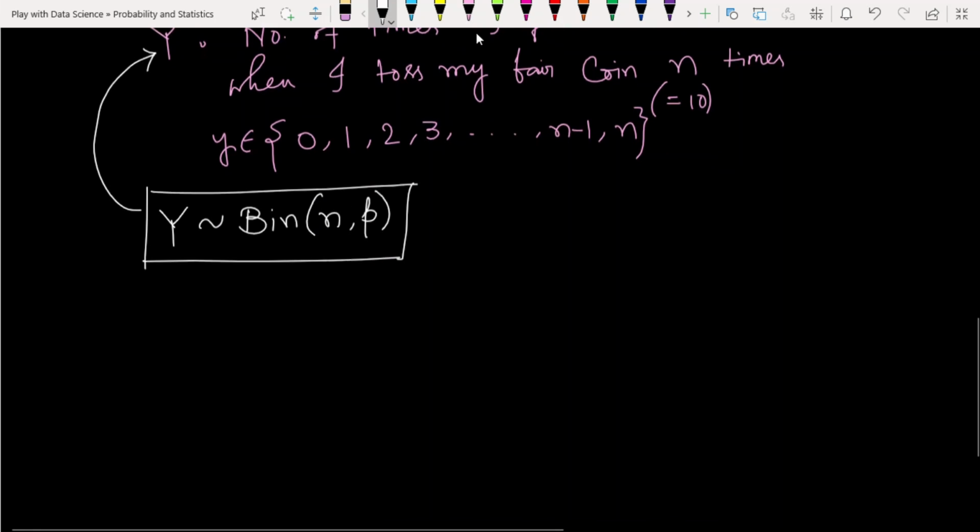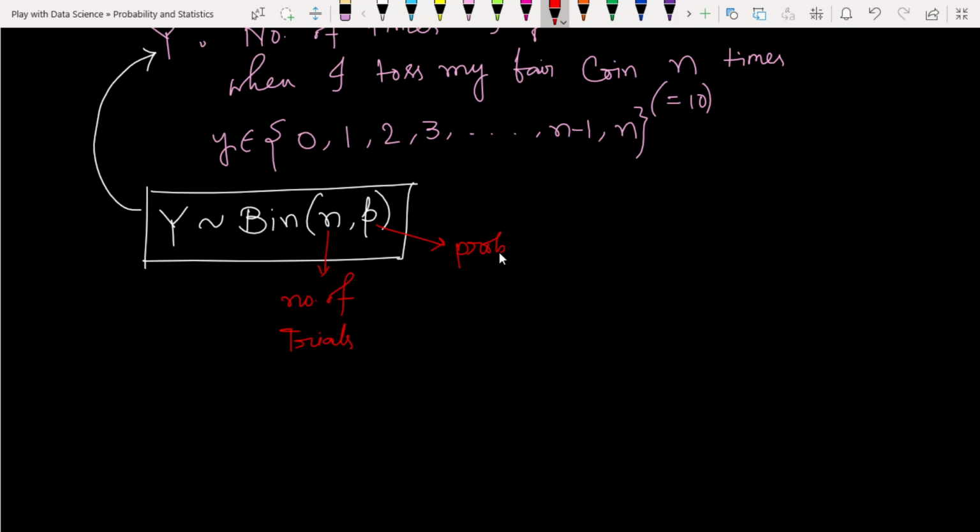The n that we need to draw this distribution is called the number of trials, and p is called the probability of getting a success, the observations of a Bernoulli distribution.